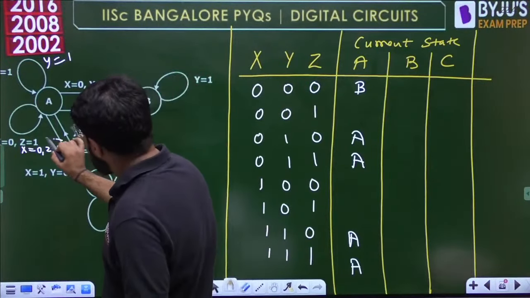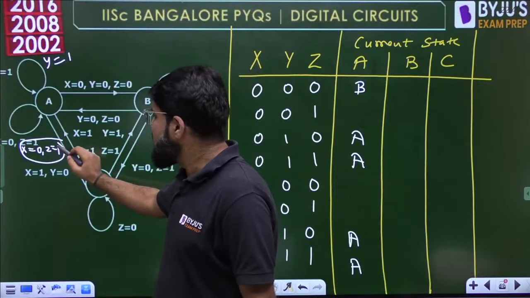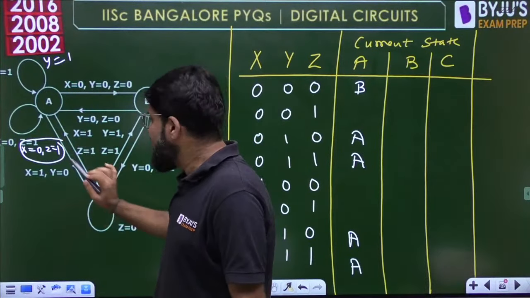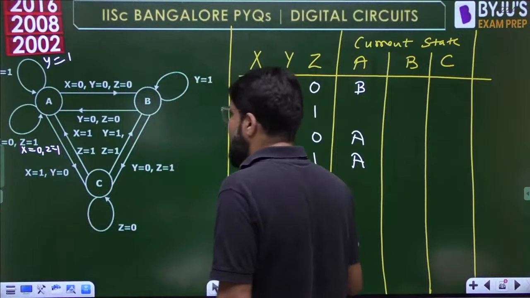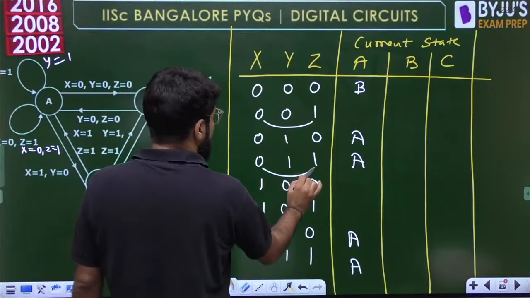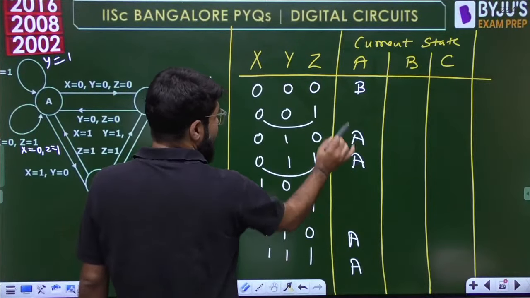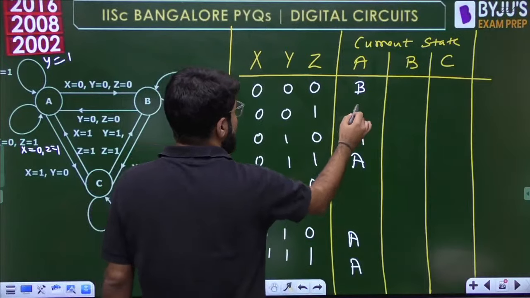Now whenever input is X0 Z1, looking at this transition, next state will be A, whatever may be Y, but we have to find X0 and Z1. X0 Z1, that's it. These are the two cases. So this is already A, here also we fill A. So next state will be A.